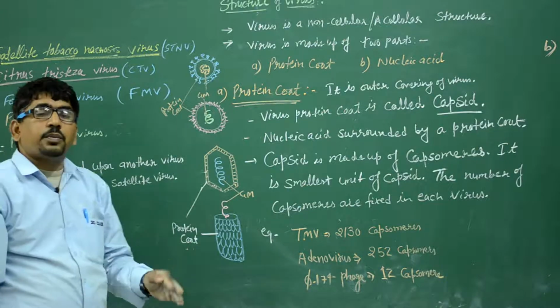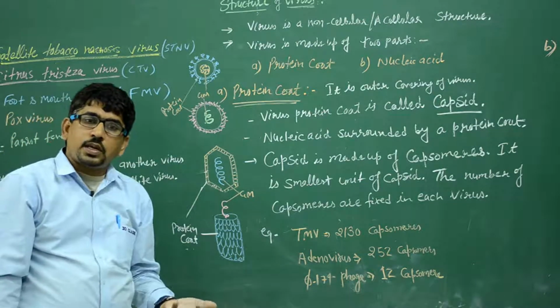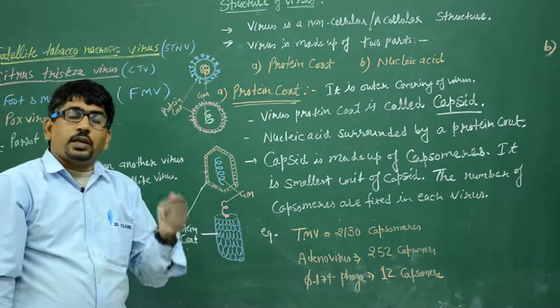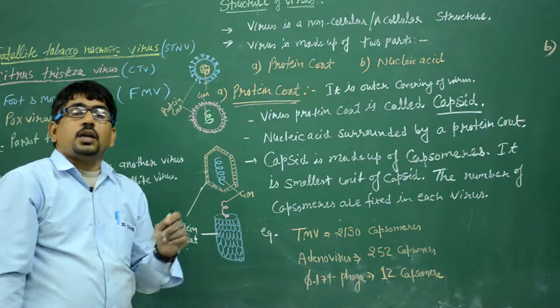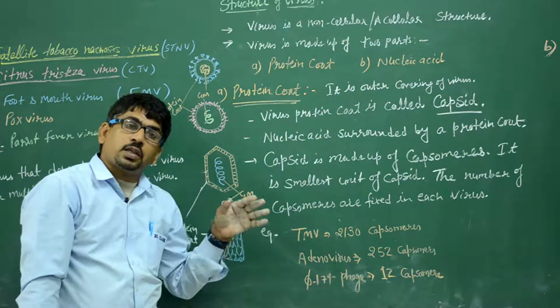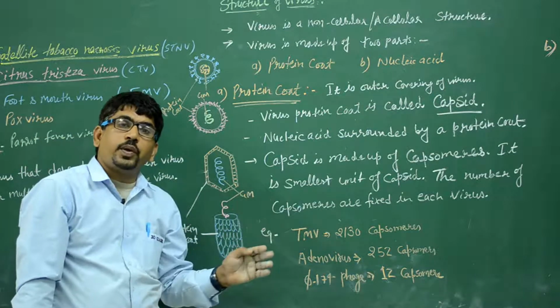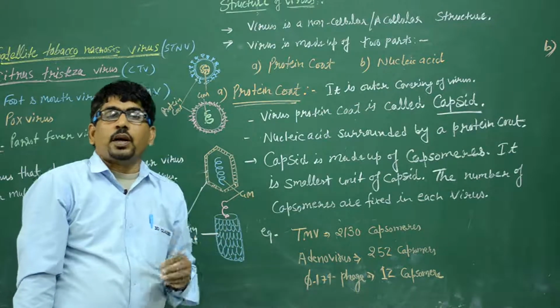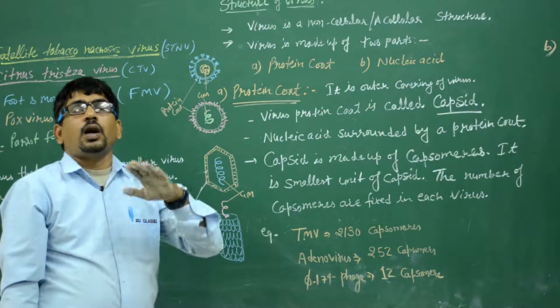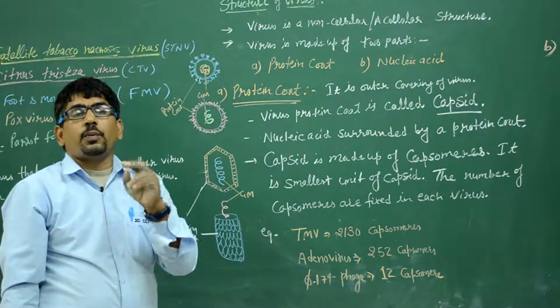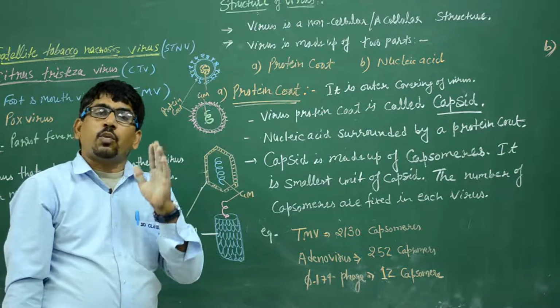Clear? And genetic material is a type of nucleic acid, and it may be DNA or RNA. It is a very important thing here. Generally, all living beings other than viruses have two types of nucleic acid, DNA and RNA both.